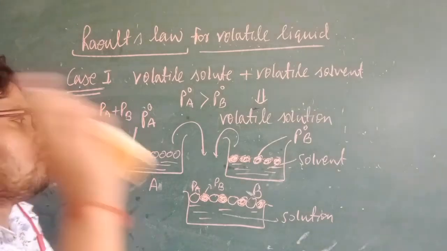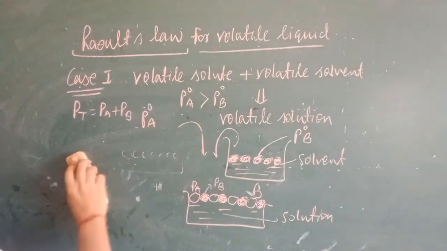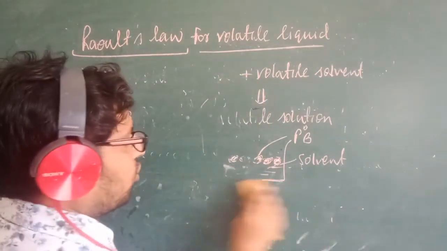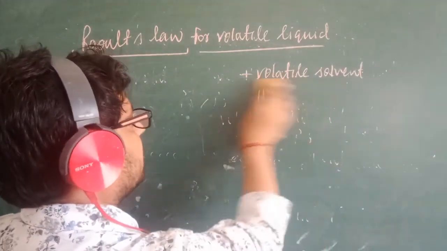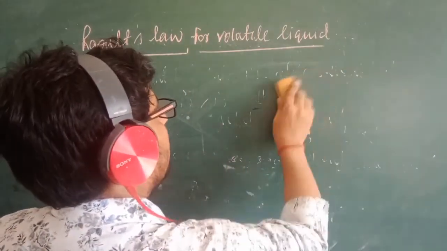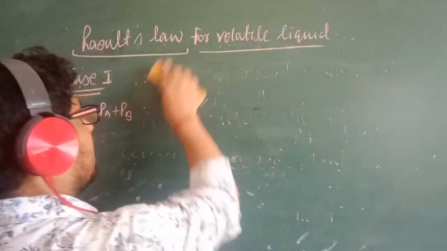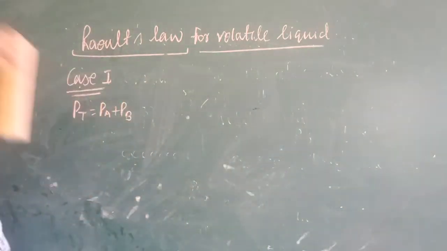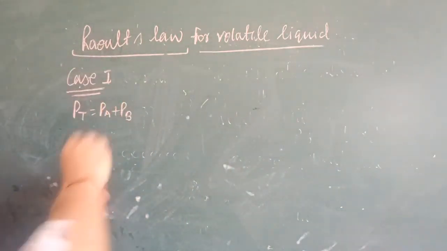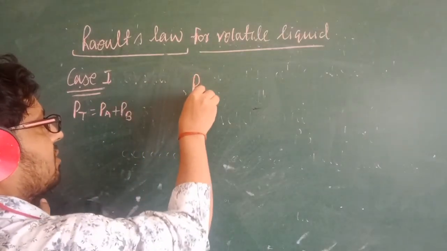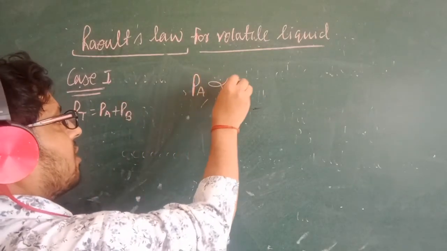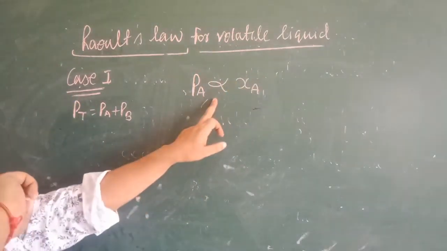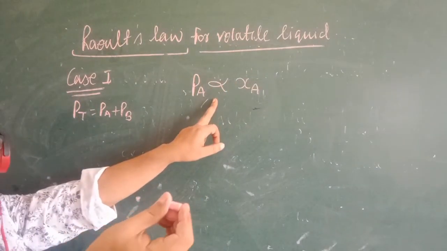Now I am coming to the point. The point is available here according to Raoult's law. According to Raoult's law, the partial pressure is directly proportional to the mole fraction. So PA, the partial pressure, is directly proportional to the mole fraction of component A. If I remove the directly proportional sign, then one constant will come.